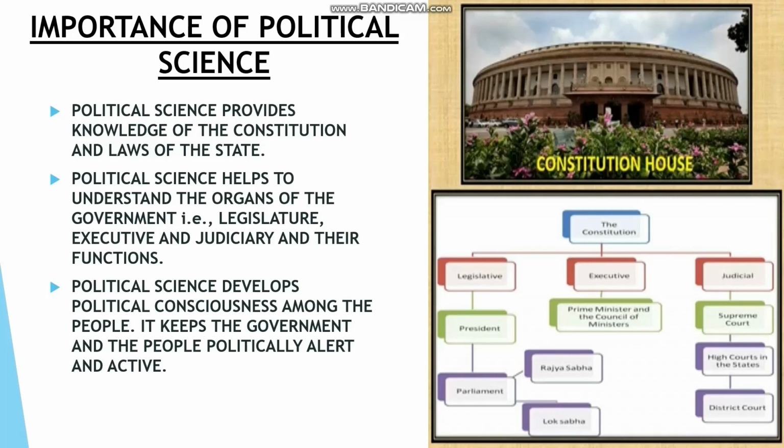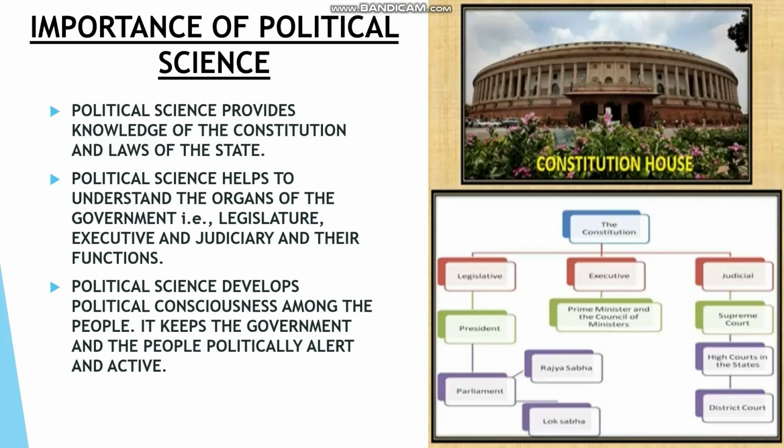And next point, political science develops political consciousness among the people. It keeps the government and the people politically alert and active. The knowledge of political science makes the people conscious about political activities.